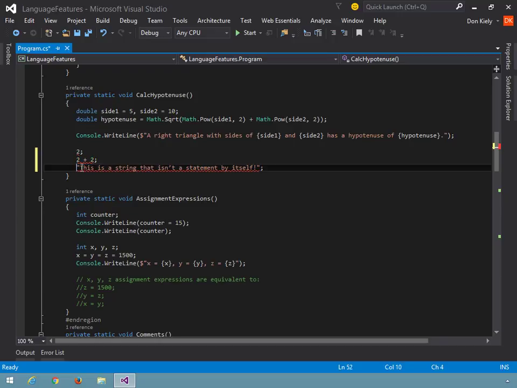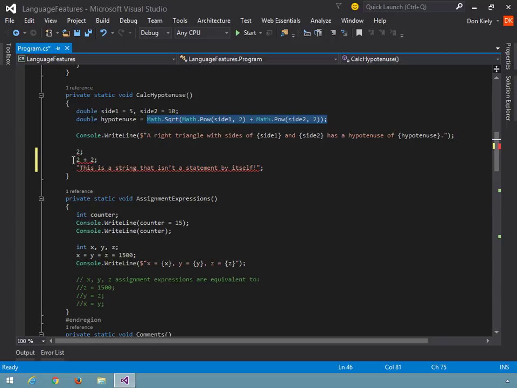And then once again, this is just a literal value, a string, that I'm not doing anything with, so it's not an expression statement. So if I have an expression here, and I do something with it, in this case assign it to hypotenuse, then now I have a statement, a valid statement that's doing something.